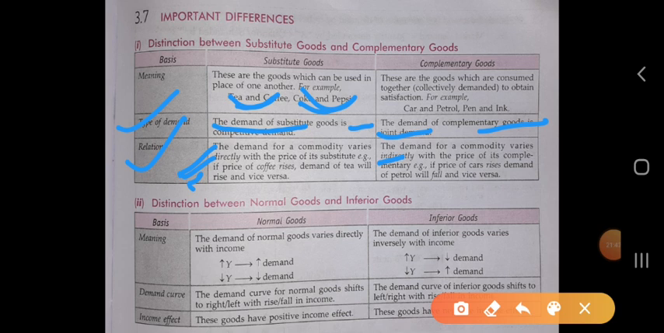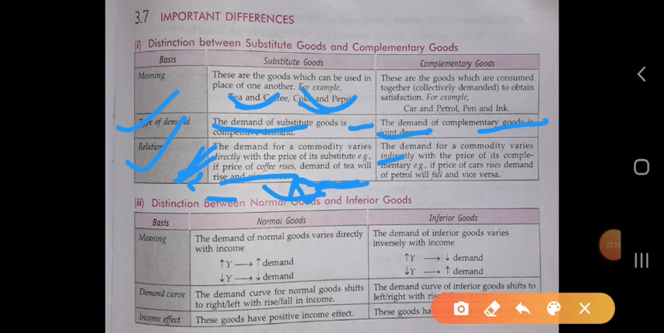So the demand of any good varies with the price of the coffee in the same direction. There will not be a negative direction, because the demand for tea increases only when the price of coffee rises. In the case of complementary goods, the demand of a commodity varies inversely. In the case of substitute goods, the relation is direct.